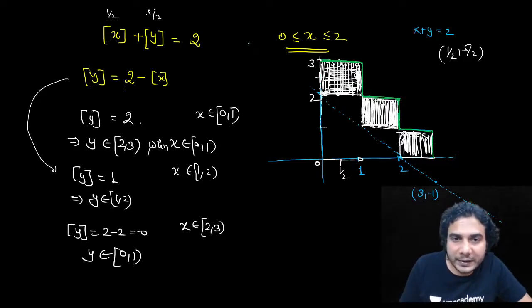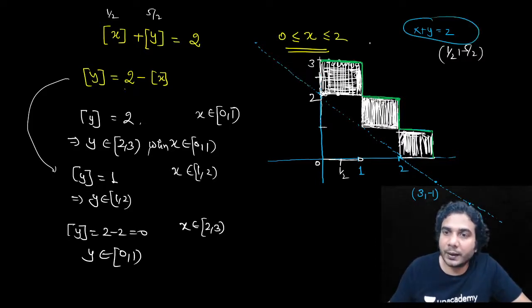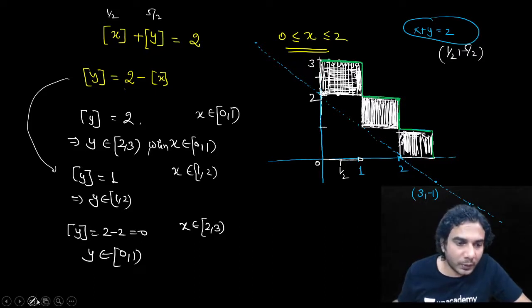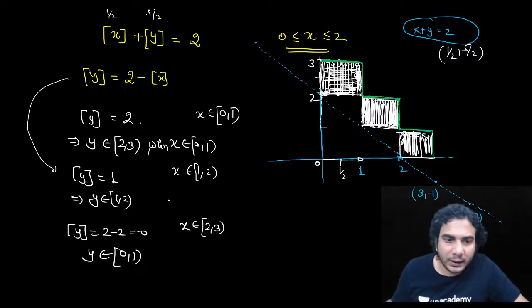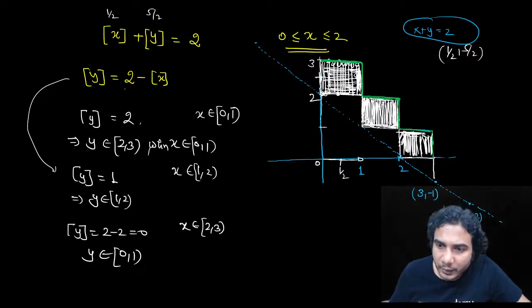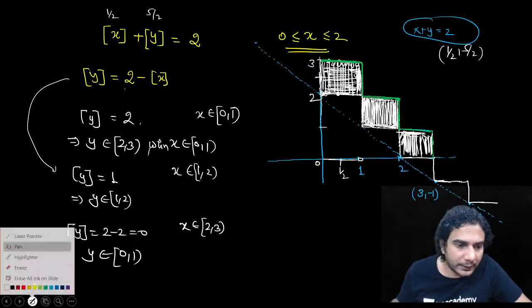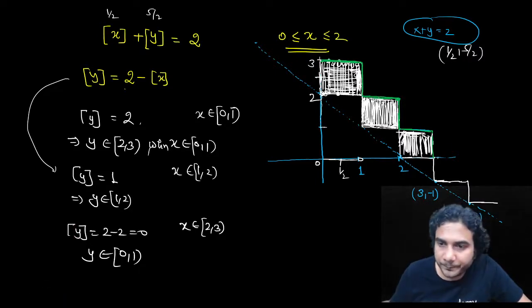So this is the baseline on which you are creating these boxes. That's why I have plotted this line, x plus y is equal to 2. If you want to plot the next box, you don't need to write this equation again and again. You just keep plotting like this. The next box will be like this. Next box will be like this. And this boundary will be open, upper boundary and right side.